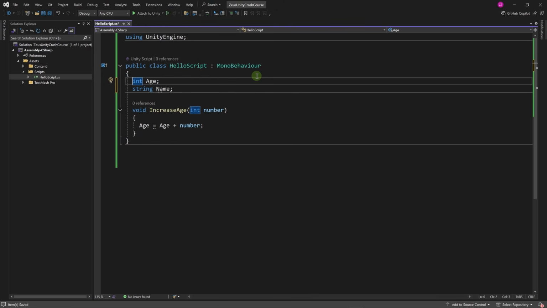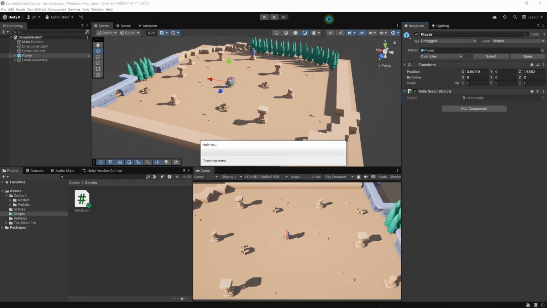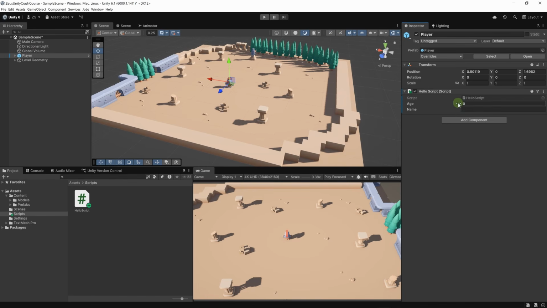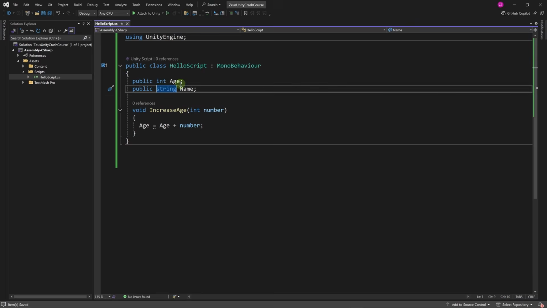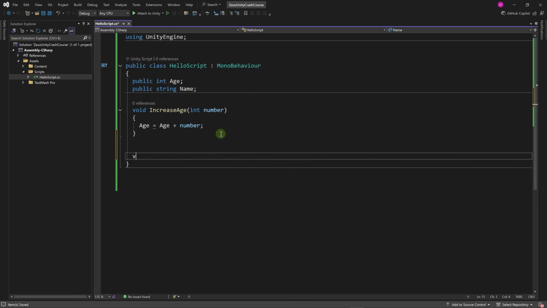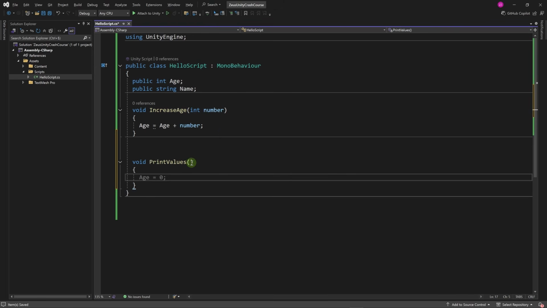Now, in order to display age and name on the inspector, we have to set them to public like this. And if we go back to Unity, we will see the values here, age and name. By default, all numbers are initialized to 0 and all strings are initialized to an empty string. We can set a default value here. Let's add another method here, void PrintValues. It's not going to take anything. It will just print the value of age and name.